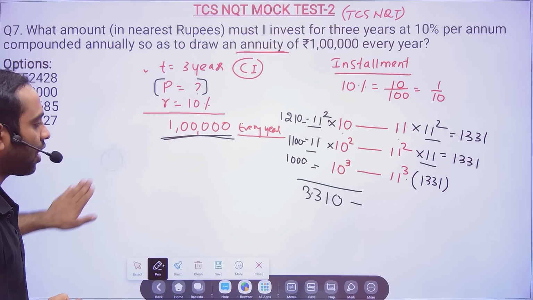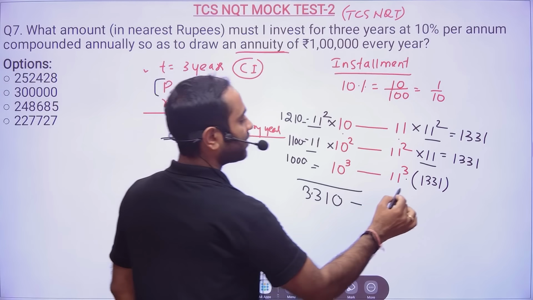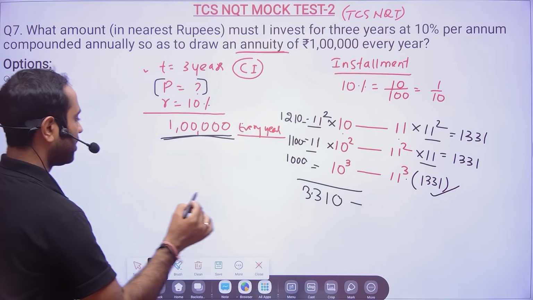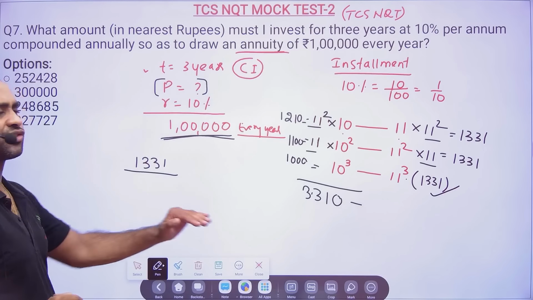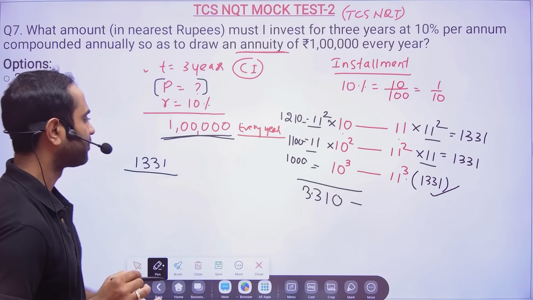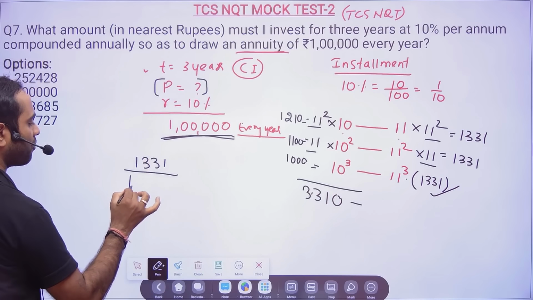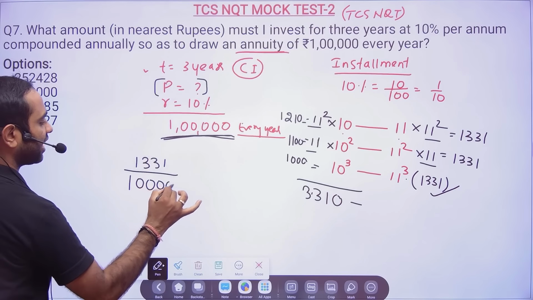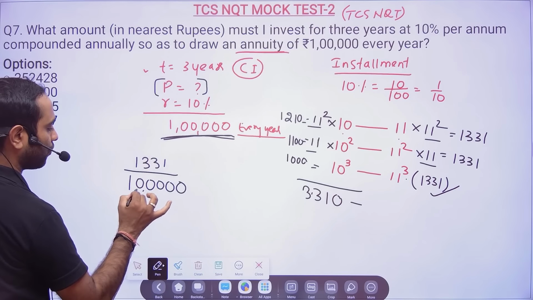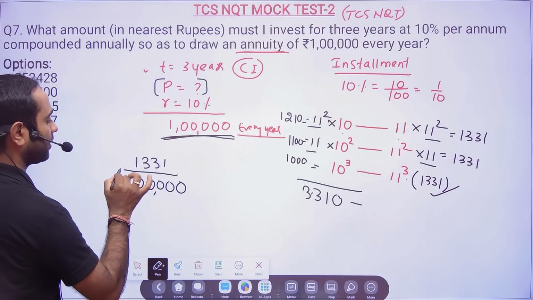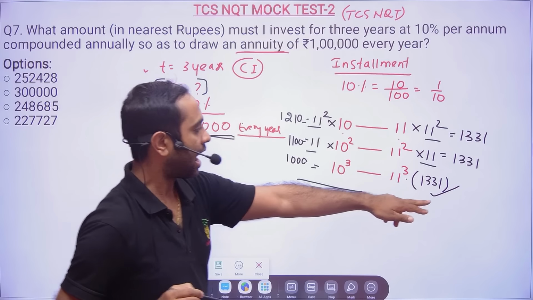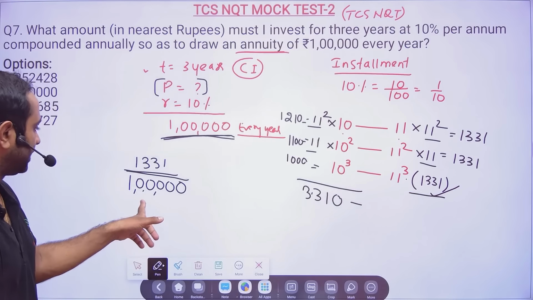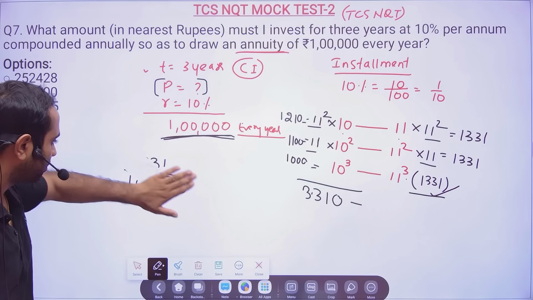So now what we will do, we will always go with the data which we have. We have the installment 1331, our annuity, no problem. And how much are they telling? They are telling the installment or the annuity is 1 lakh, right? Whatever data we have taken, our installment is 1331, and the installment they are telling is 1 lakh.